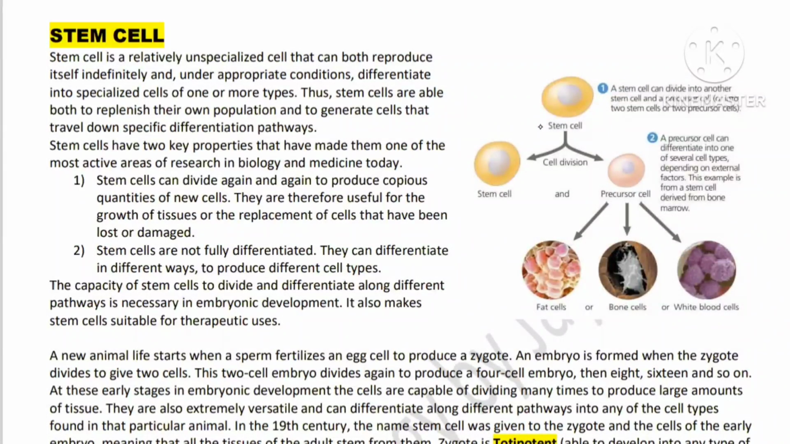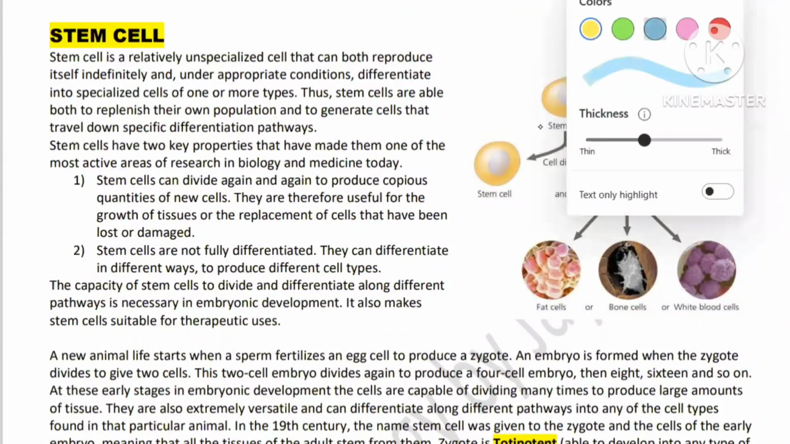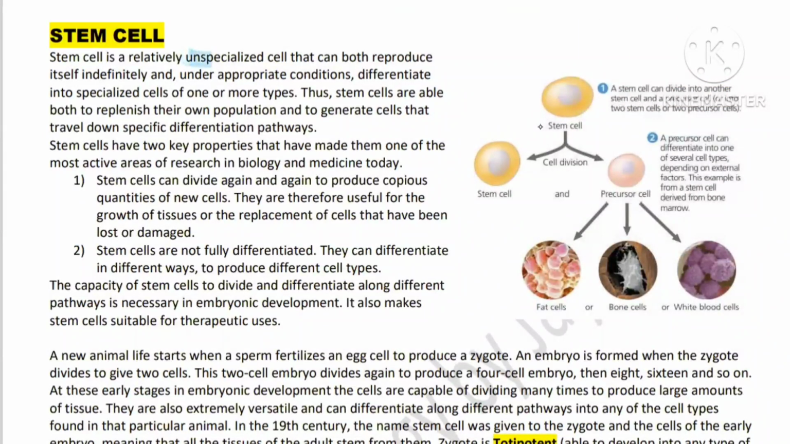First of all, what is the definition of stem cells? You will say they are unspecialized cells. They can reproduce themselves indefinitely, and under appropriate conditions they can differentiate into specialized cells also, either one type or more than one type. So this is the definition of the stem cell.